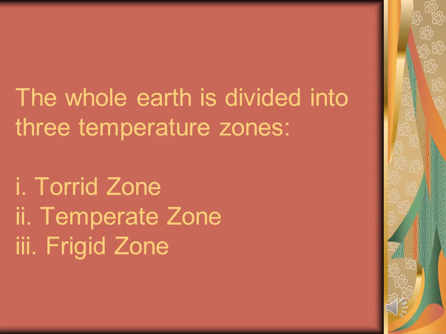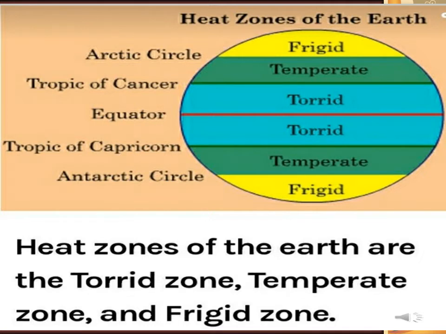The whole earth is divided into three temperature zones. They are torrid zone, temperate zone and frigid zone. And this division is due to the sunlight and the heat getting from the sun. As this is shown in this picture, the torrid zone is in the middle and then temperate zone and at the end frigid zone on both the sides.